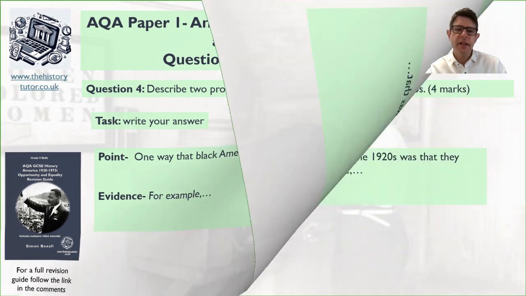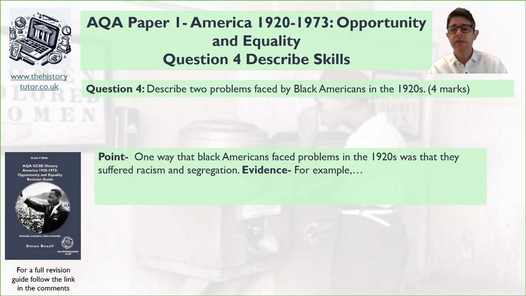Okay, so here's my idea. It's very simple. One way that Black Americans faced problems in the 1920s was they suffered racism and segregation. Okay, so the important bit now, backing it up with some examples. We want to see one or two keywords and a few examples in there. So describe now in a couple of sentences the problem of segregation and racism. Right, you've done that. Here's my idea for you to compare to.